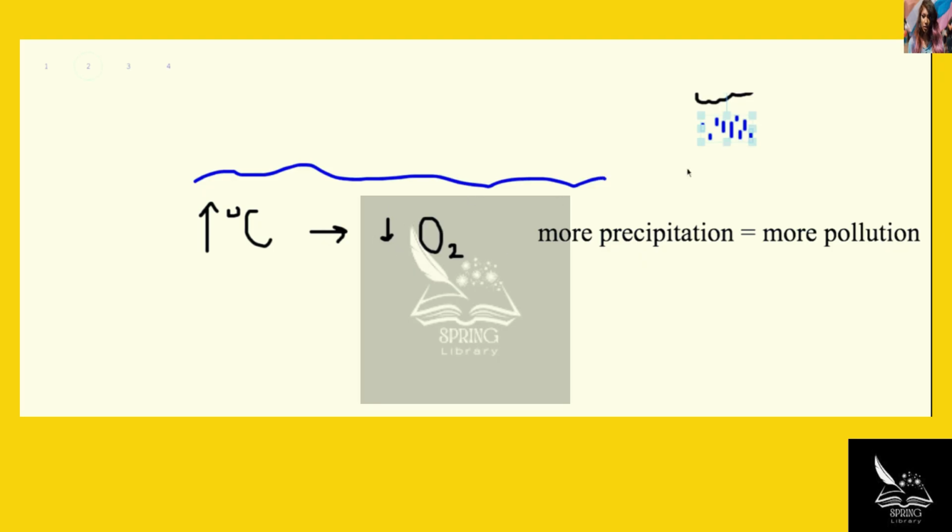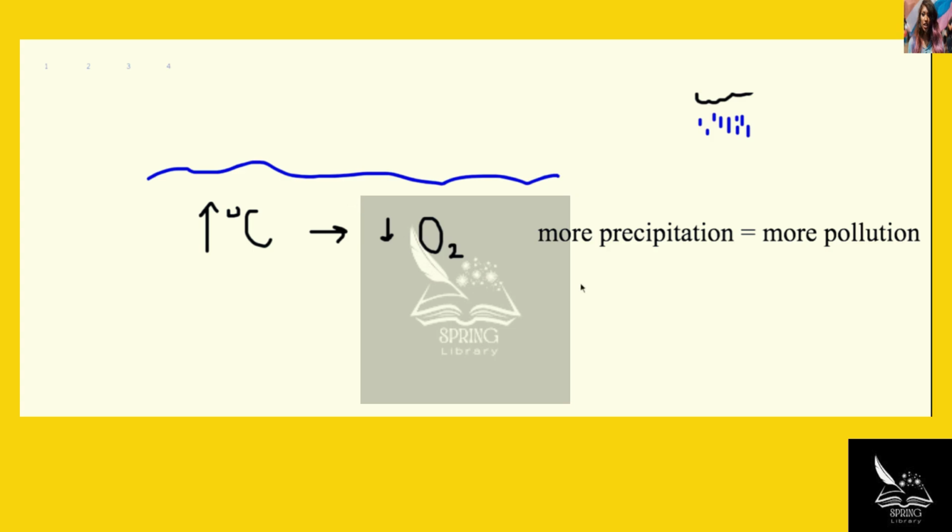And as temperatures increase in bodies of water, evaporation will increase. This can lead to more precipitation. And in areas that are, say, polluted, as this rainwater comes down, this precipitation can get polluted, and then that will run back into the body of water that it came from and pollute it more, thus changing the quality of the water itself.